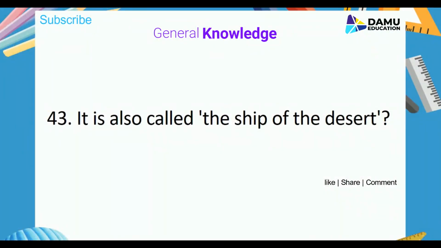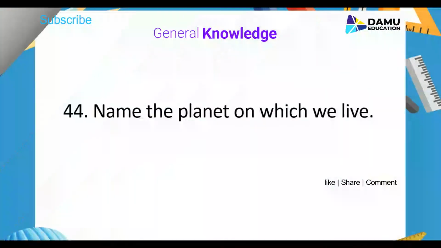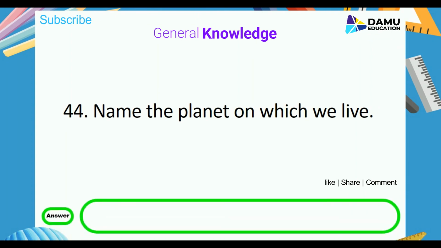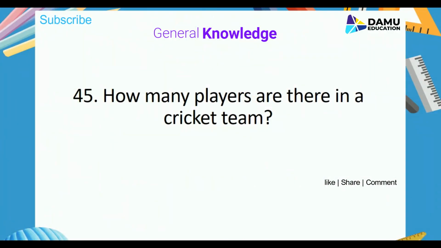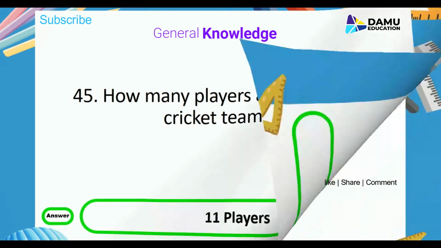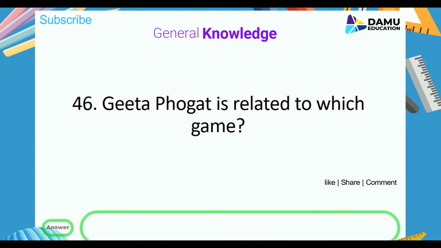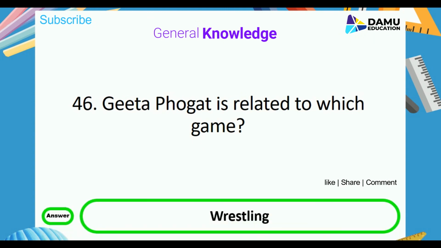It is also called the ship of the desert. Answer is Camel. Name the planet on which we live. Answer is Earth. How many players are there in a cricket team? Answer is 11 players. Geeta Phogat is related to which game? Answer is wrestling.